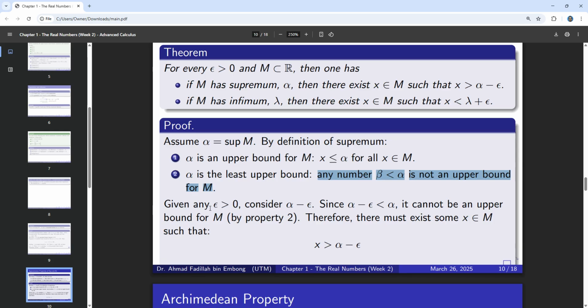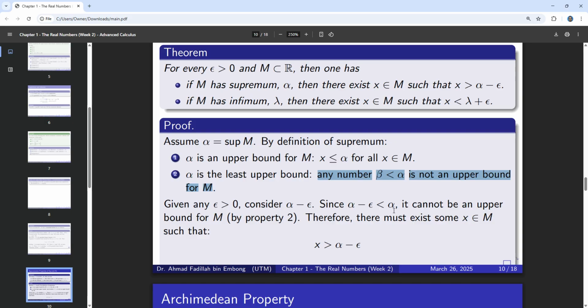So by property number 2, there must exist some value of x which is bigger than alpha minus epsilon. If this is not satisfied, then of course there will be a contradiction, because alpha minus epsilon would be an upper bound, in fact the least upper bound, which is a contradiction because we already said that alpha is the least upper bound.